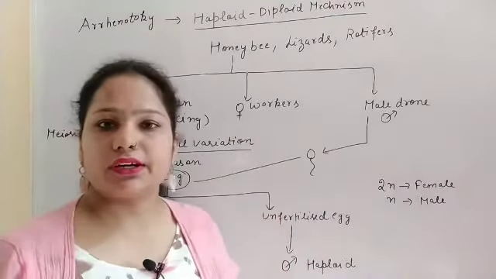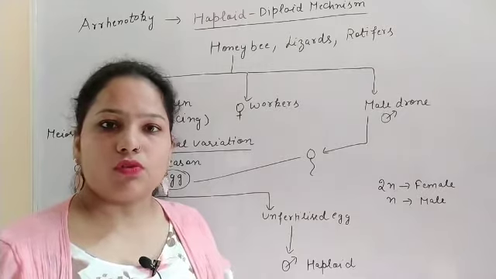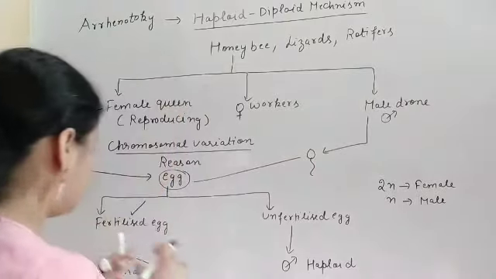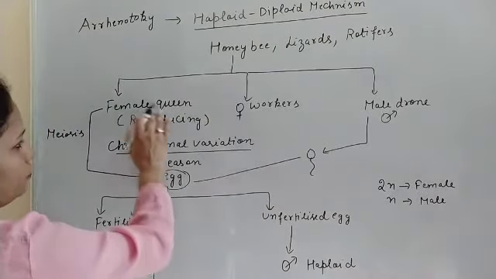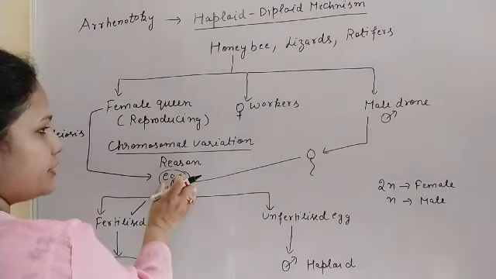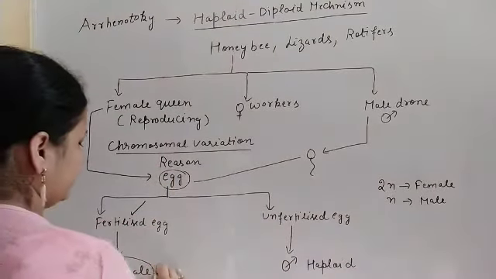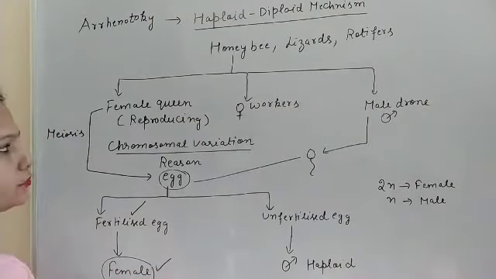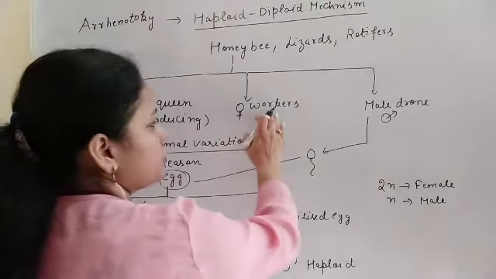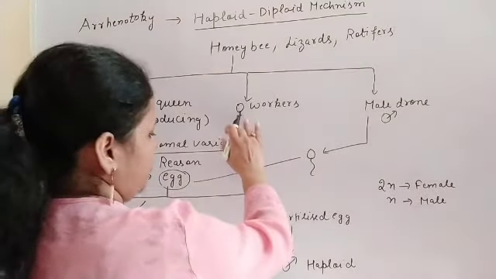Workers collect the honey and the pollen, so they do the work, and the queen only lays the eggs, giving rise to the young ones. So I think you understood. The queen honeybee gives rise to the egg, and when this egg is fertilized with the sperm of the male, it changes into a female, which can develop into a worker or the female queen. Next, the second is the workers. These workers are also female and they do the work in a beehive.